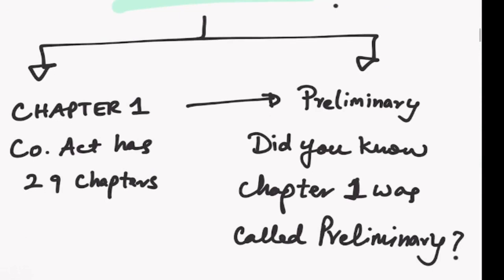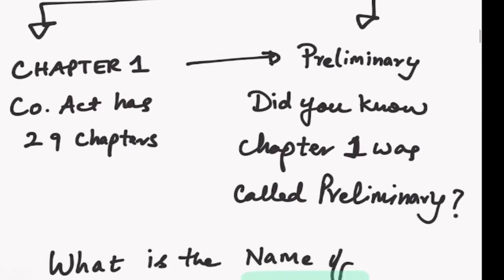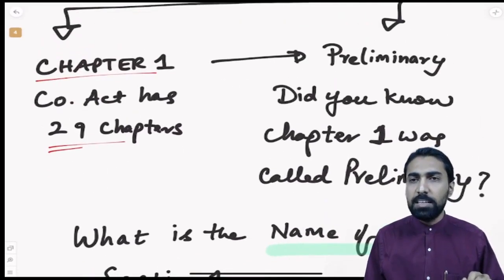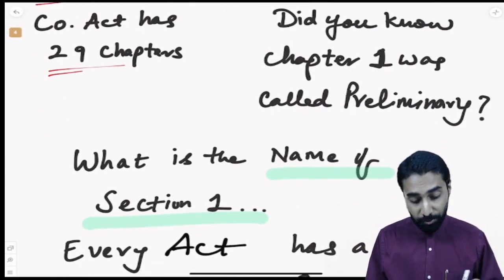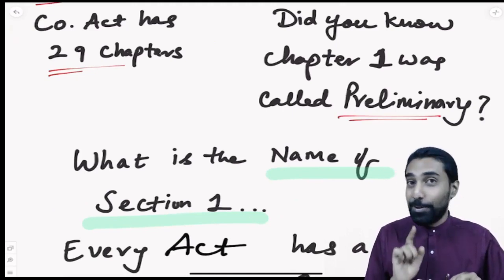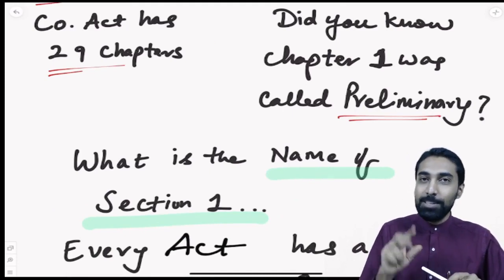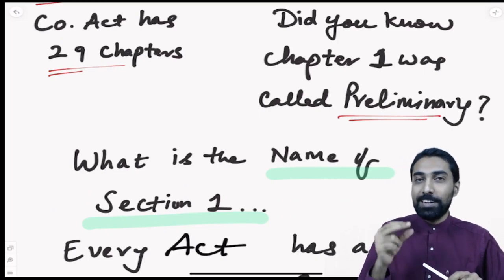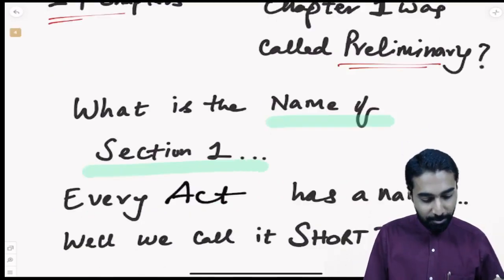So what is this section? Section number 1 is basically in chapter number 1 of the Companies Act. The Companies Act, you should know, has 29 chapters, correct? As you can see, the first chapter is what we call preliminary. Did you really know that the first chapter was called preliminary? There are 29 chapters. In that, the first chapter has 2 sections, section number 1 and section number 2. And these 2 sections together, the name of this chapter is preliminary. Just a fun fact for you.